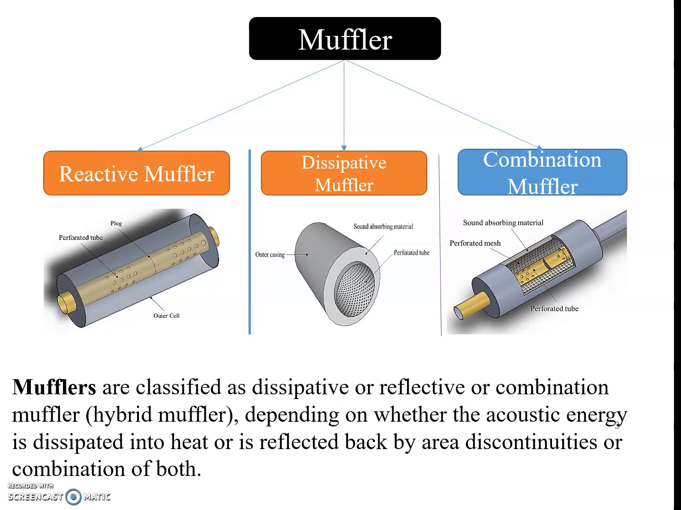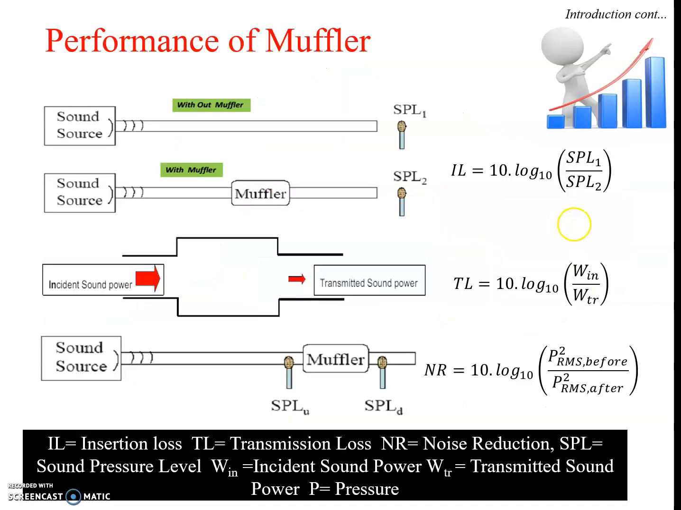Moving to the next slide. The performance of a muffler, how do we quantify it? The performance of a muffler can be quantified by its transmission loss, insertion loss, and noise reduction. So, what is insertion loss? Insertion loss is defined as the difference between the acoustic sound pressure level radiated from the source with and without the muffler, and it is calculated with the help of this formula.